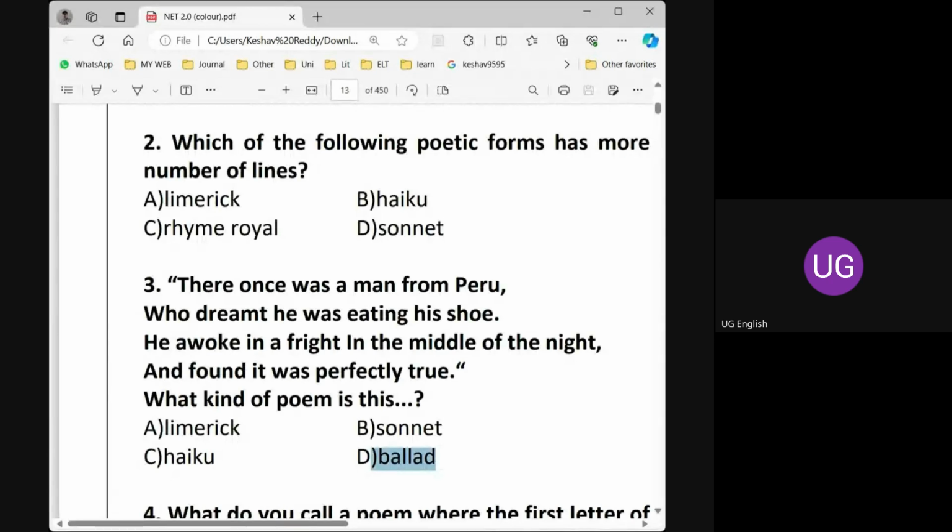And my question now is, what is the meaning of ballad? Etymological meaning, and what is the concept of ballad? What is there in the ballads? Generally, ballad is a folk poem, a short song, a folk narrative poem, a short story in verse. The actual term for ballad is dancing song.